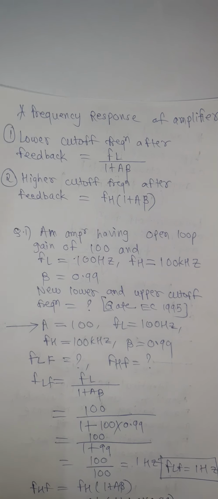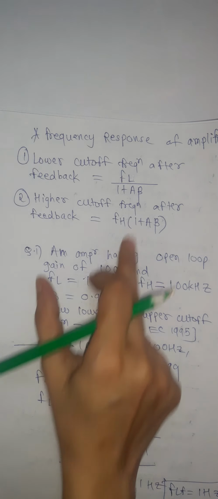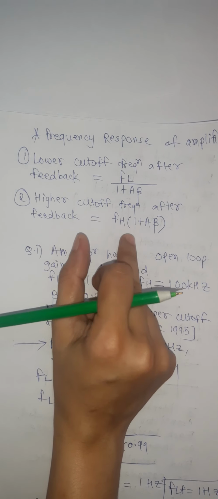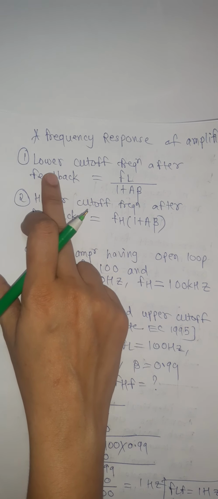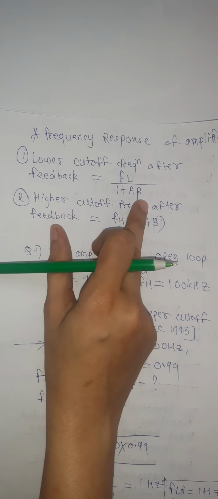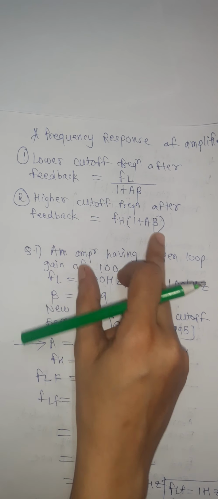So in this session we have seen 4 important formulas. First of all, when feedback factor, open loop gain, and lower and higher cutoff frequency are given, then to find after feedback we will use these formulas: FL divided by 1 plus A beta, and higher cutoff frequency after feedback is FH into 1 plus A beta.